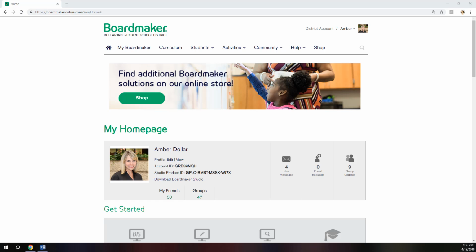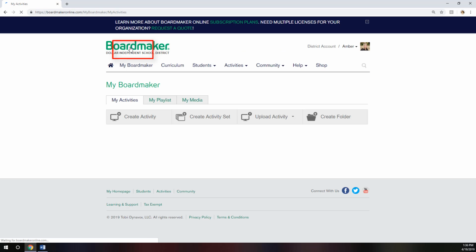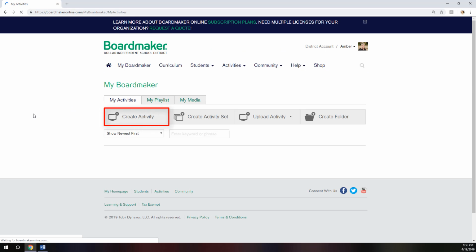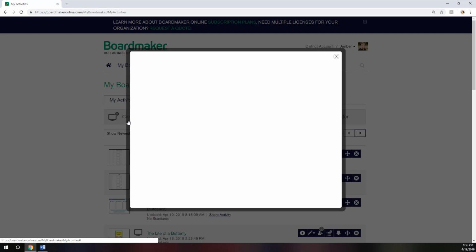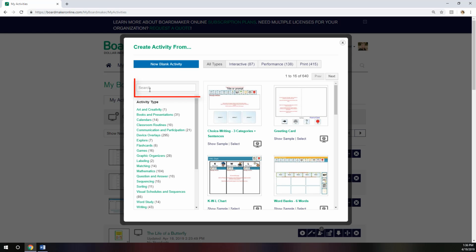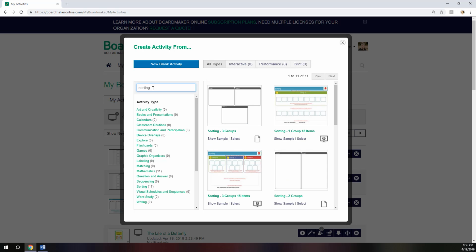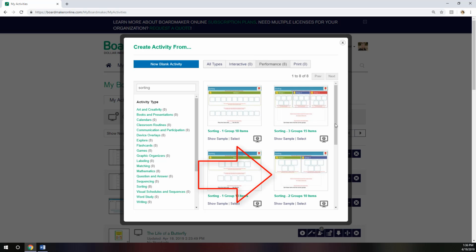From my Boardmaker online account, I click on My Boardmaker. Then I select Create Activity. Let's search for a sorting activity. I want to collect data as my students work, so I'll narrow to only see performance activities. I like this one, so I'll click Select. I could also see a sample if I wanted to see what it looks like completed before I commit to it.